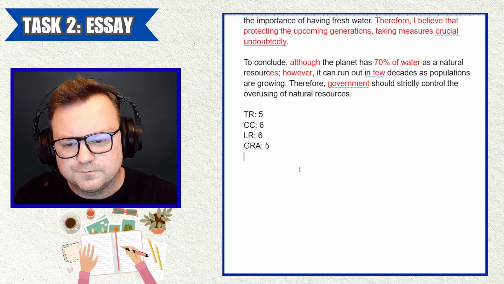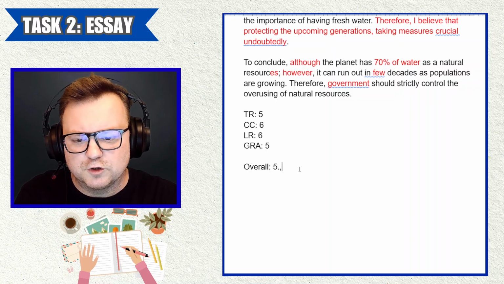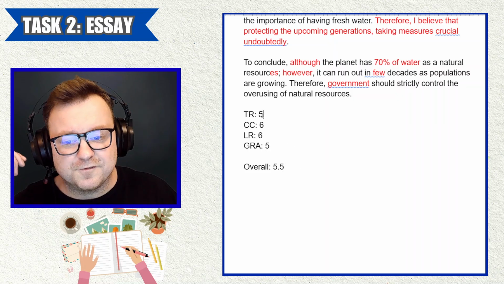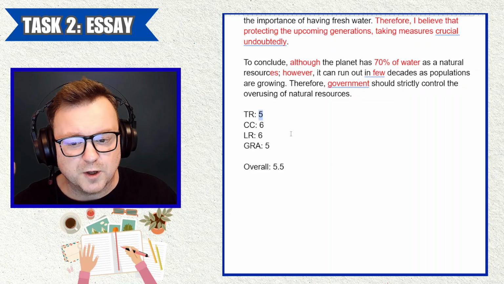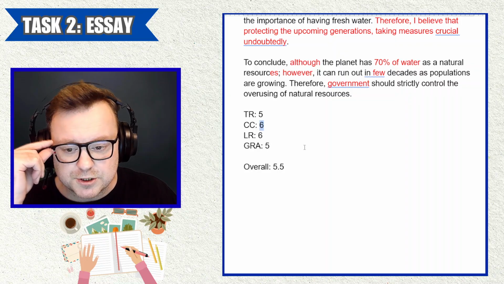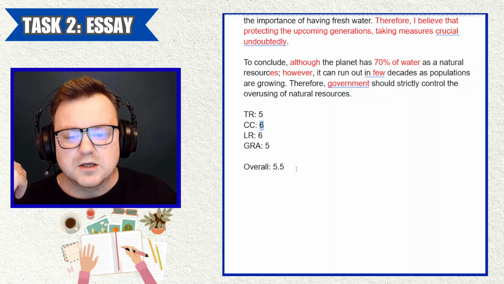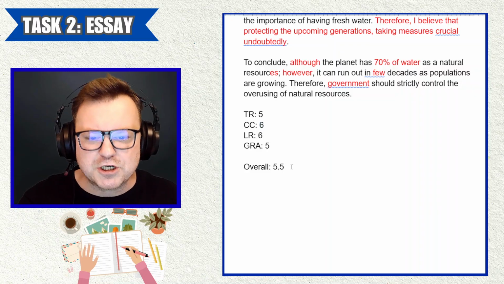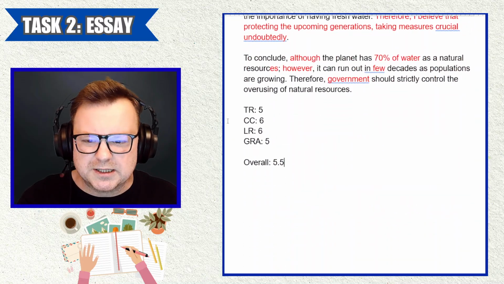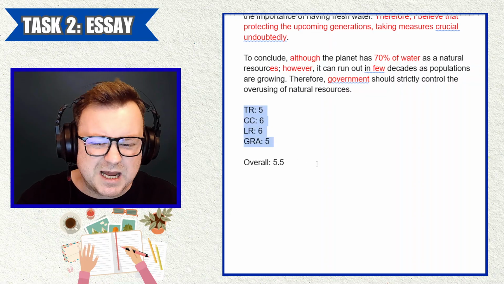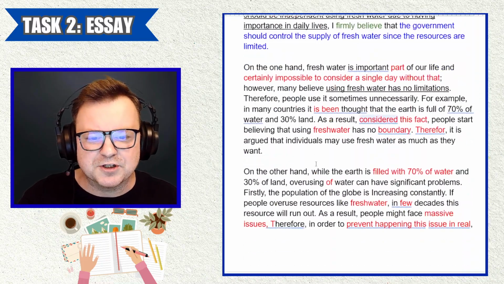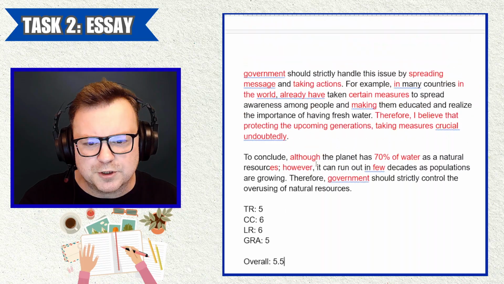So overall, I'm awarding a score of 5.5. Certainly, if an examiner gave this a 4 for task response, I wouldn't be surprised. If an examiner gave this 5 for coherence and cohesion, I wouldn't be surprised. So for me, the impression mark I get is that it's a score of 5.0, but looking at the individual criteria, I think there's probably enough for a 5.5 there, putting the candidate at the lower end of upper intermediate.